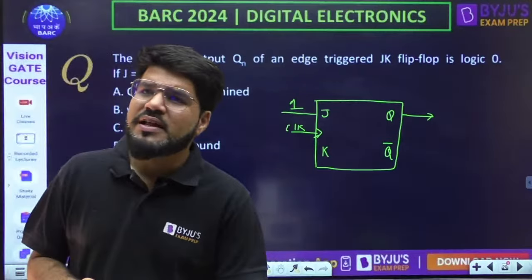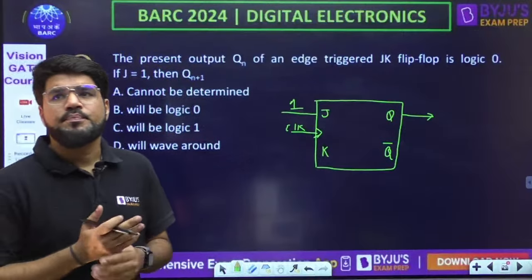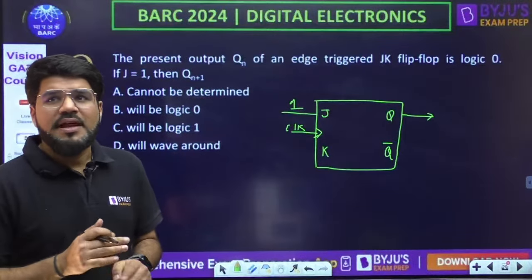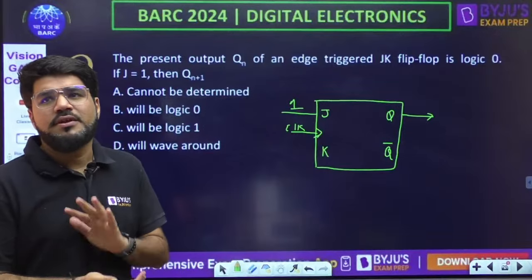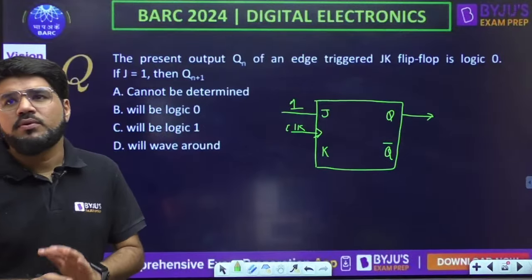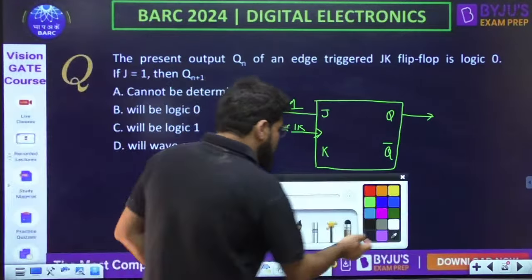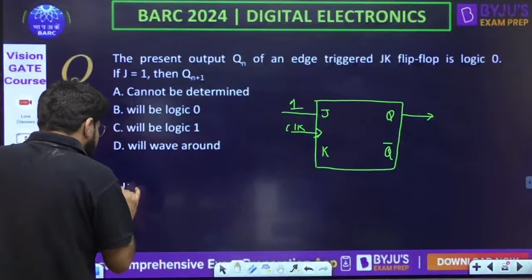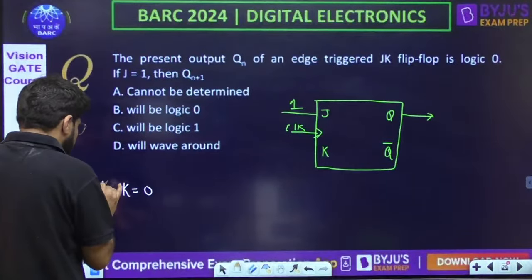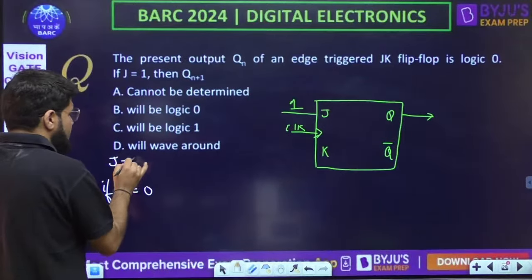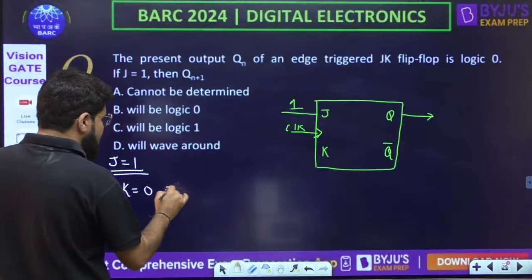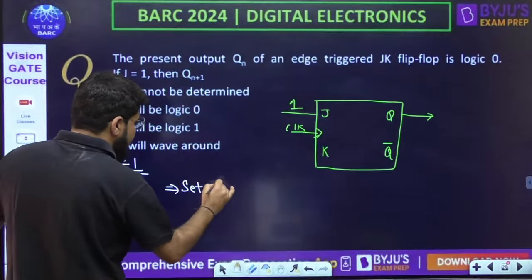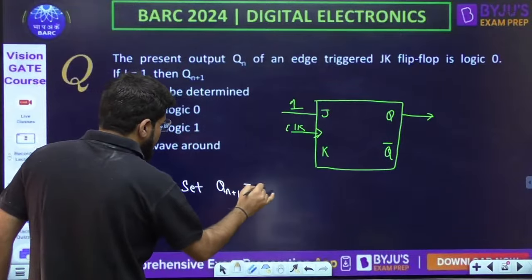Can we say only by the value of J first of all? Yes or no? Maybe. Sometimes yes. That depends on the present state also. Can you say by J equal to 1 only? You can solve it in 2 different ways. If K is 0, with J fixed at 1, that means J1 and K0. Then you have the set condition, so Qn plus 1 will be 1.